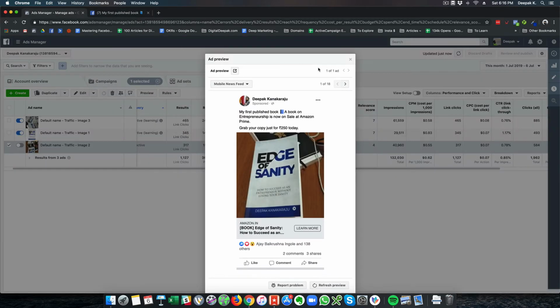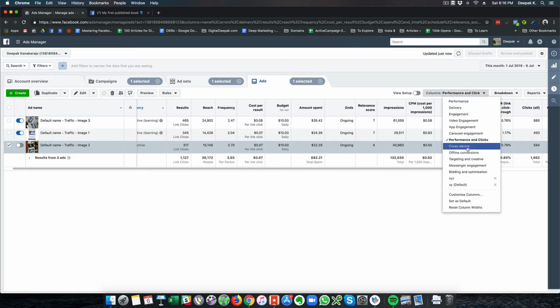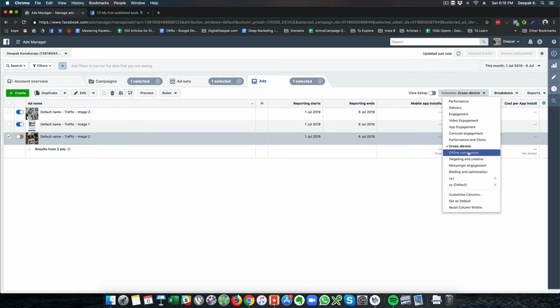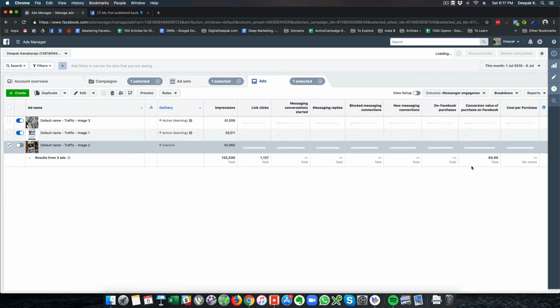I can also look at, let's say, cross device data, and here, since we don't have apps and mobile focus, we don't have any information. Offline conversions, targeting and creative, messenger engagement. Messenger engagement is only if you have messenger ads running, so we don't have any details here.